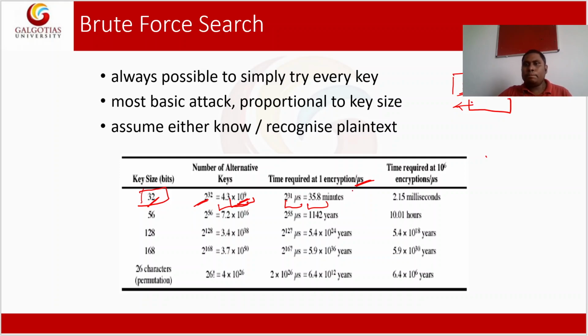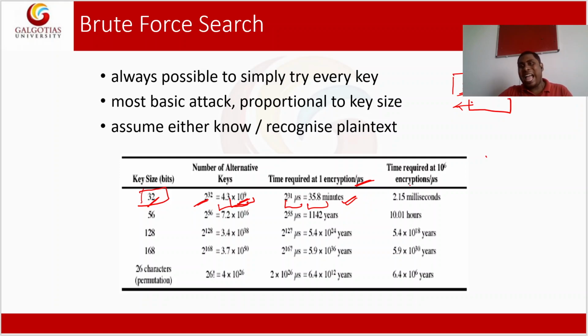That means the algorithm finds the actual plain text by brute force in just 35 minutes.